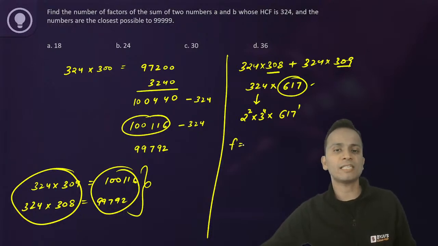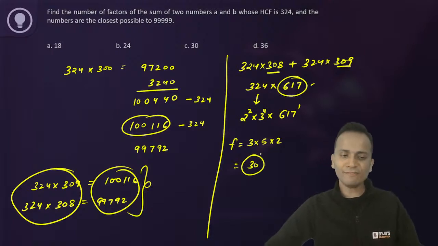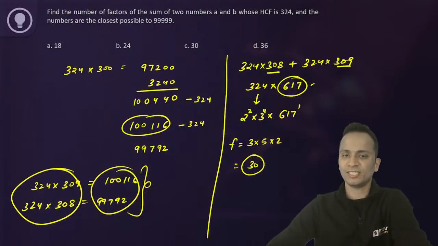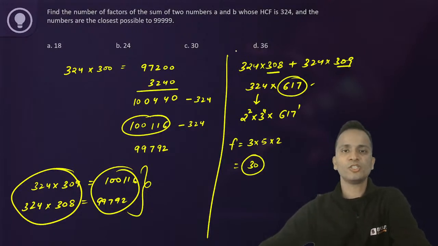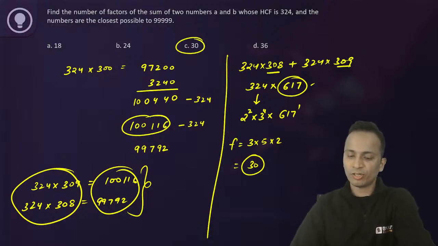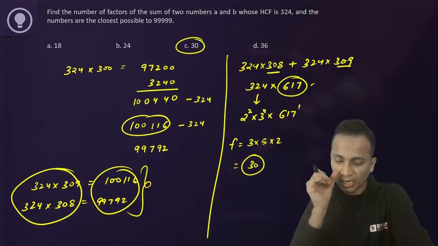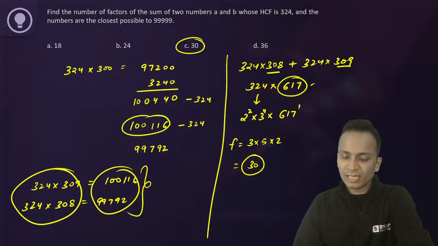So let's calculate the number of factors. The number of factors will be 3 into 5 into 2, that is 30. So 30 factors will be for this number. Got it? So the correct answer will be option C for this one. Let me see how many of you have given a correct answer. Arjun, there was no need to calculate the sum.